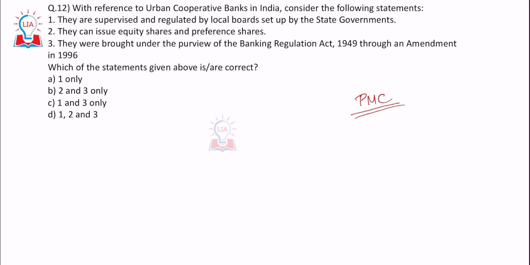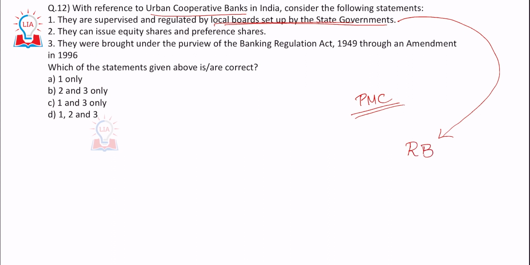With reference to urban cooperative banks in India, consider the following statements. They are supervised and regulated by local boards set up by the state governments. No, the regulatory control has been given to the RBI. RBI has started an urban banks department within it, which has the responsibility of regulating as well as supervising the primary urban cooperatives. So option 1 is wrong.